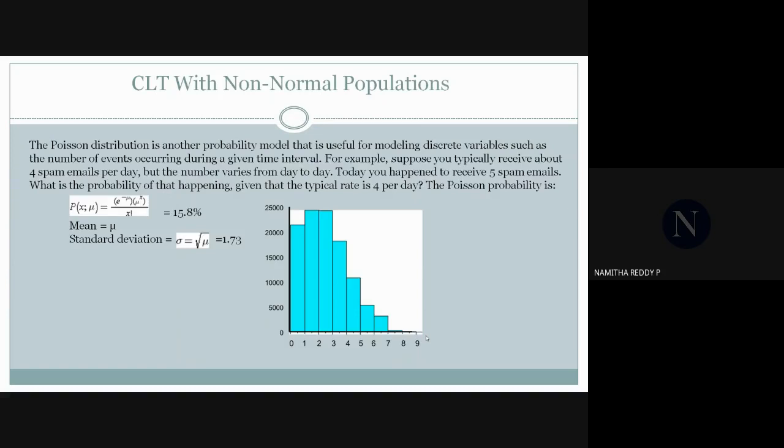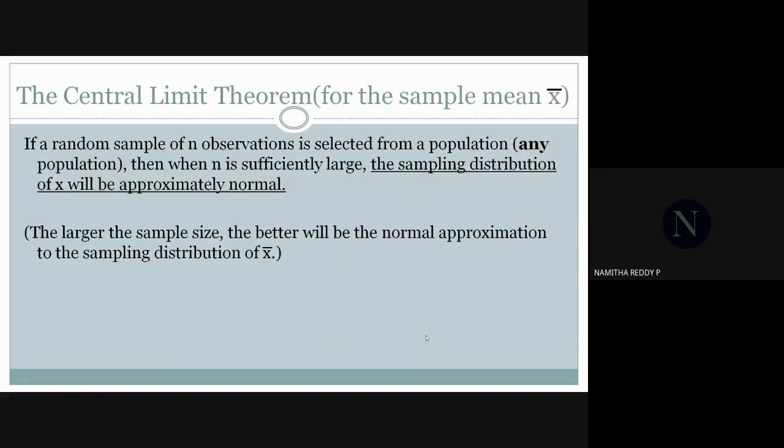And here is an example for central limit theorem with non-normal populations, where the Poisson probability is P of x comma mu equal to e power minus mu into mu power x by x factorial and standard deviation sigma equal to root mu. Over to Netra.